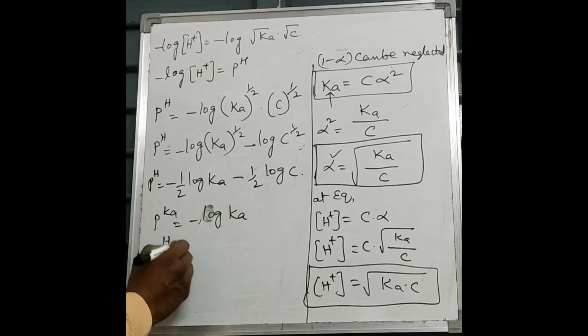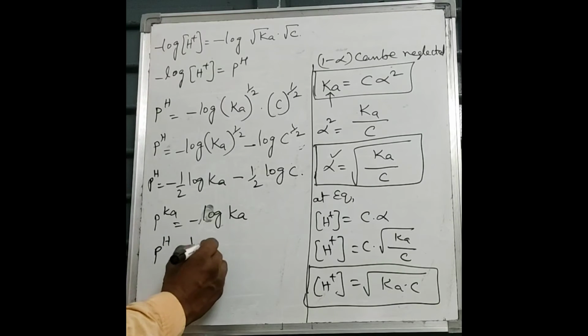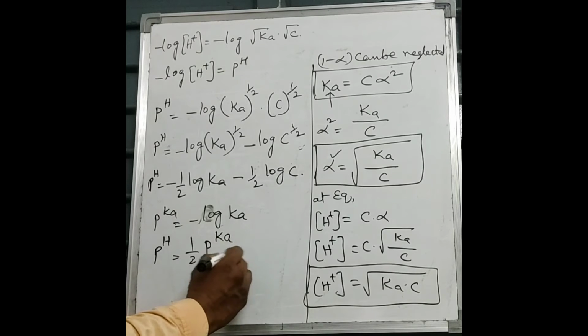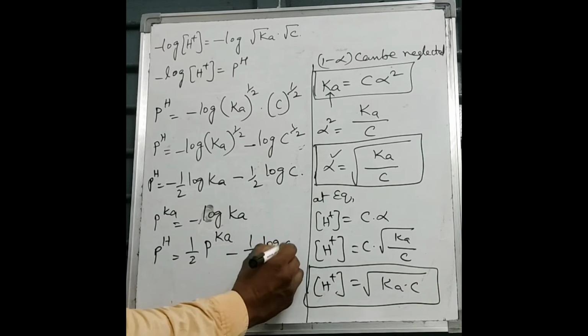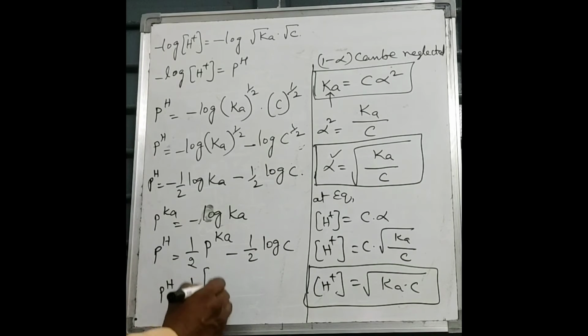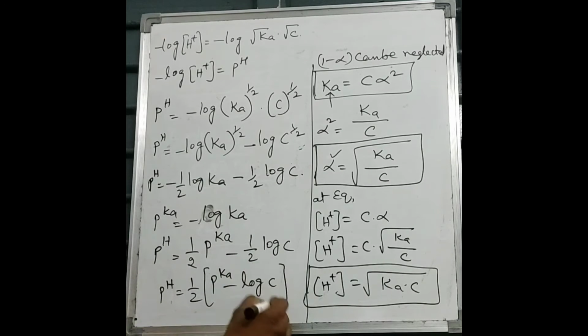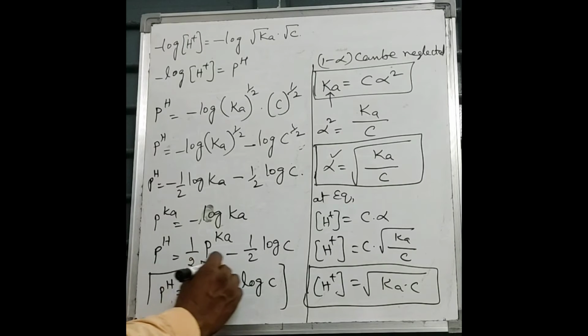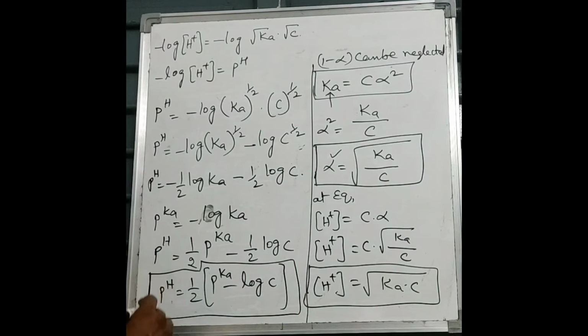Then pH is equal to half into pKa minus half log C. So we take 1 by 2 as common. pH is equal to 1 by 2 of pKa minus log C. So this is the formula which is used to calculate the pH of a given weak acid. These are the formulas which are highly important while doing the problems in ionic equilibrium.